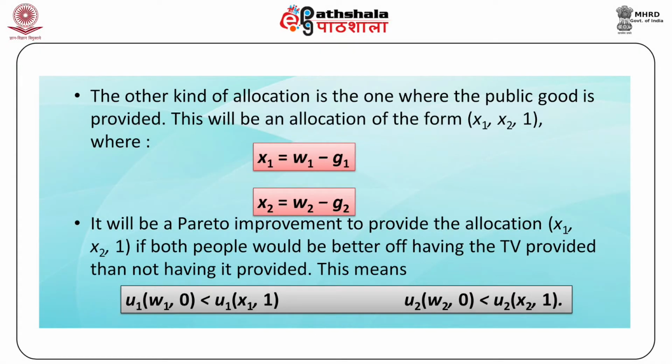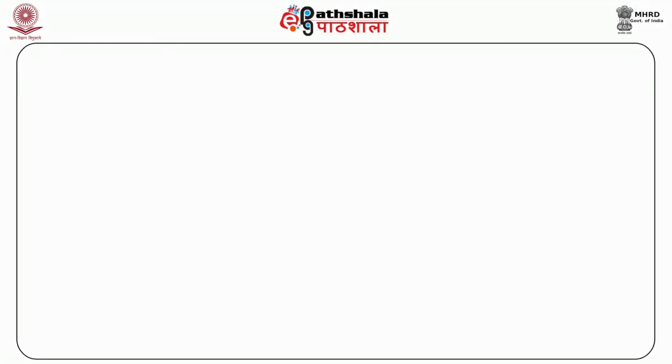It will be a Pareto improvement to provide the allocation (x1, x2, 1) if both people would be better off having the TV provided than not having it provided. This means U1(W1, 0) < U1(X1, 1) and U2(W2, 0) < U2(X2, 1).